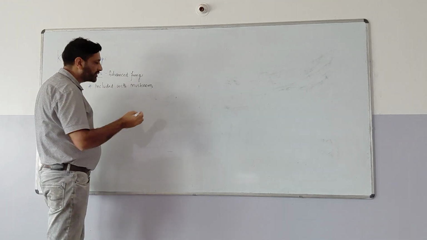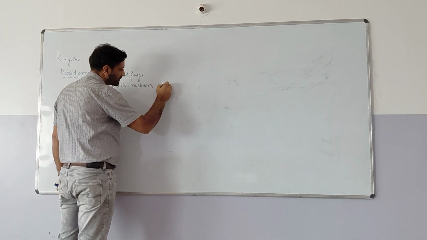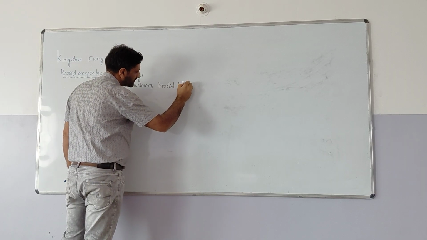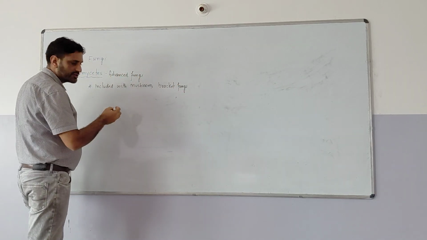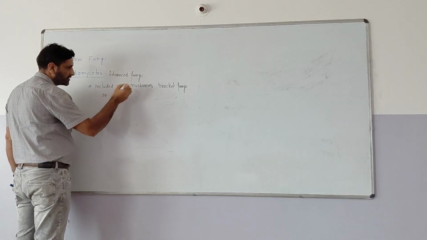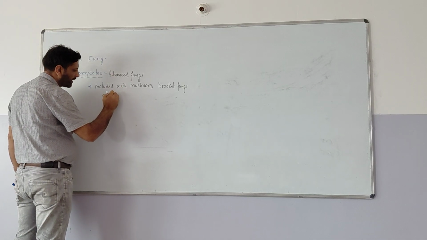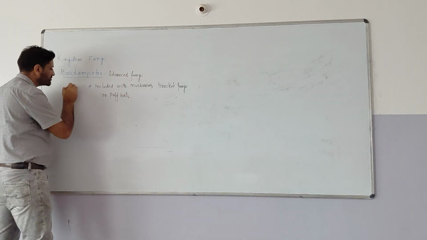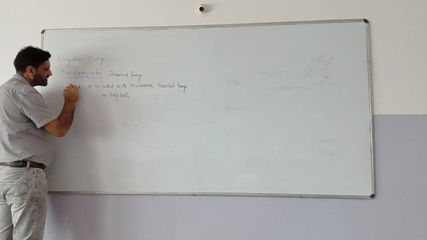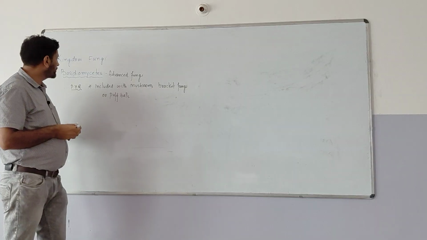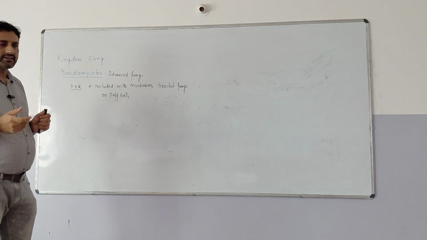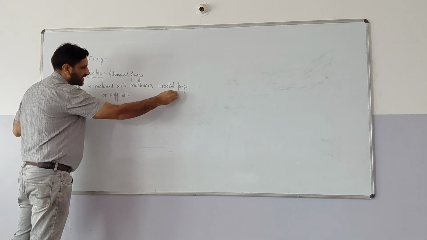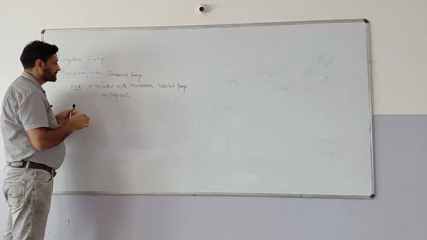Also, it is included with bracket fungi, and these bracket fungi are also known as puffballs. This line is your PYQ. You will be asked which organisms are included in basidiomycetes. In basidiomycetes, this has been included with mushrooms, bracket fungi, or we can say puffballs.